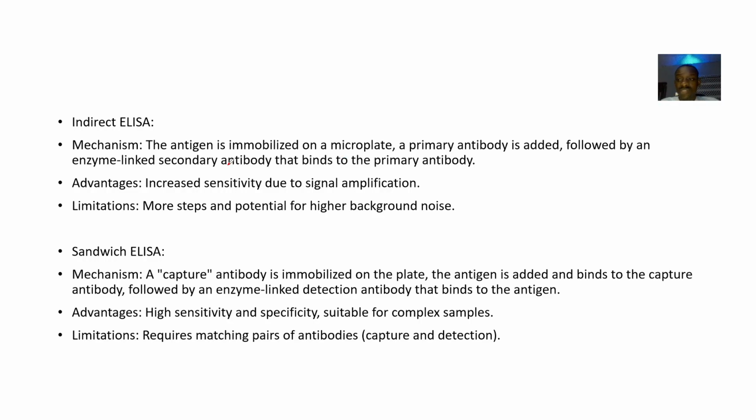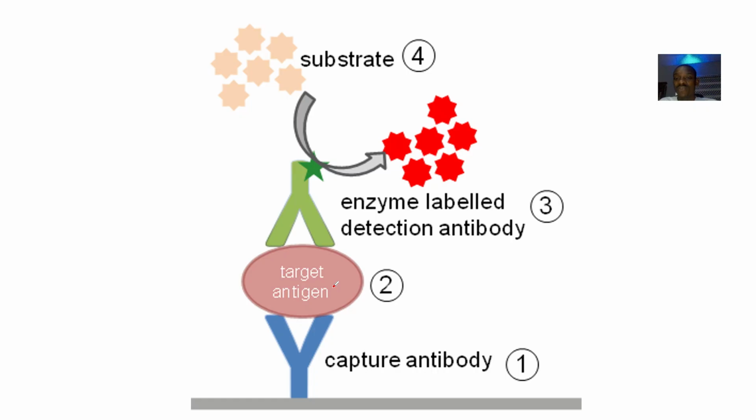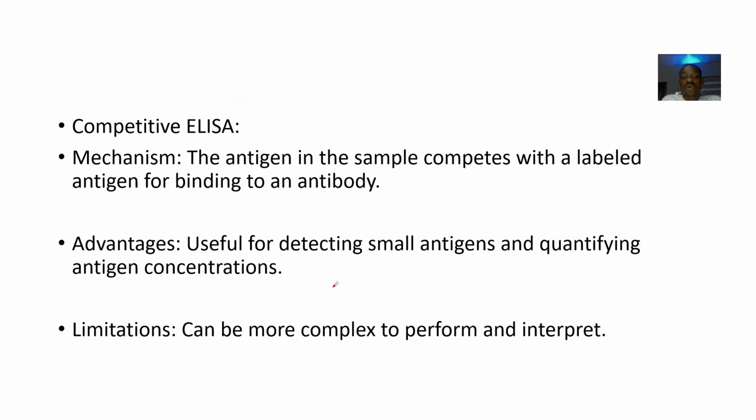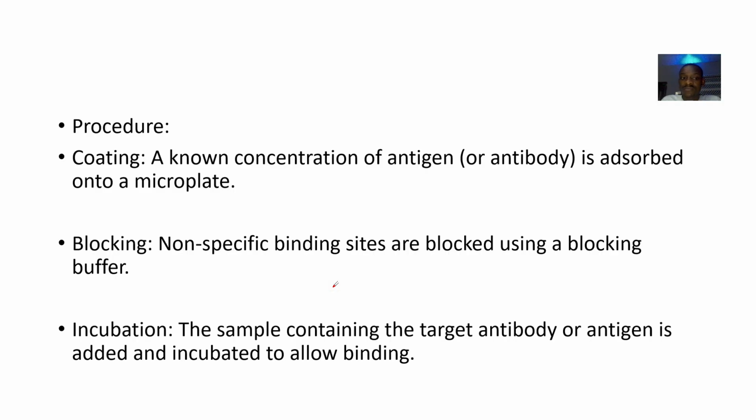We have the sandwich ELISA. This one is that a capture antibody is immobilized on the plate. The antigen is added and binds to the capture antibody, followed by an enzyme-linked detection antibody that binds to the antigen. Lots of English, which you can actually pause to look at. Then for competitive ELISA, we say that the antigen in the sample competes with a labeled antigen for binding to an antibody.